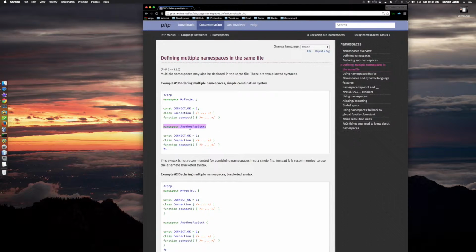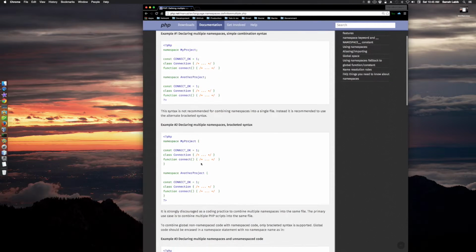The whole premise here is that namespace statements are processed before any other code is processed. That's why you don't want to have any code, or white space, come before a namespace statement, because one of the first things that a PHP processor does is look for stuff related to namespaces, and it doesn't want to see anything else before it. And once it sees one, it'll look for possibly another one in the same file. So this syntax is not recommended for combining namespaces into a single file. Instead, it is recommended to use the alternate bracketed syntax, which is this one down here.